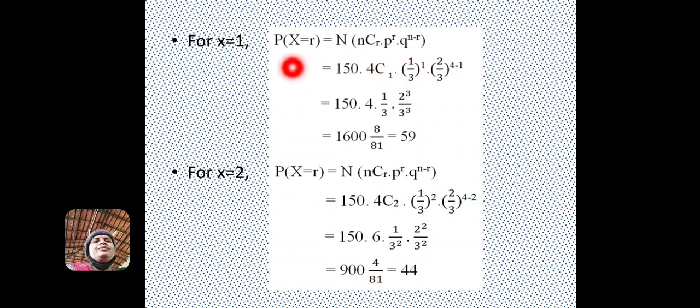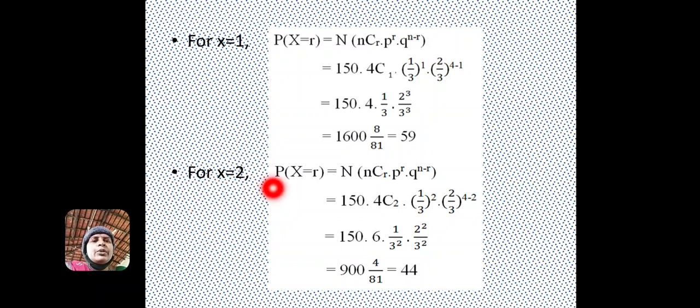Okay. And again, for x equal to 1, P of x equal to 1 is 150 into 4C1 into 1 by 3 to the power of 1, 2 by 3 to the power of 4 minus 1. 4C1 is 4, 2 to the power of 3 is 8, divided by 3 to the power of 1 multiplied with 3 to the power of 3, which is 3 to the power of 4. So the answer is approximately 59.